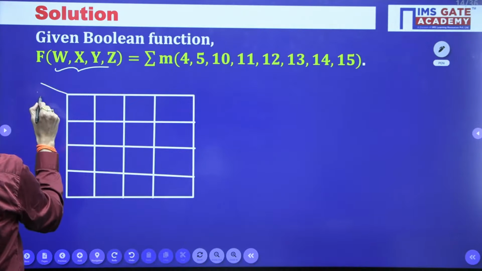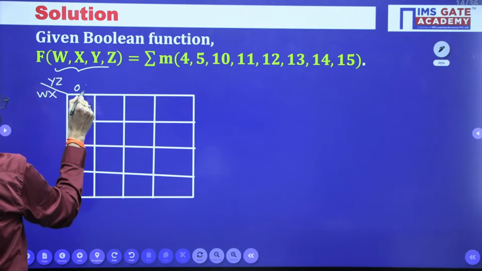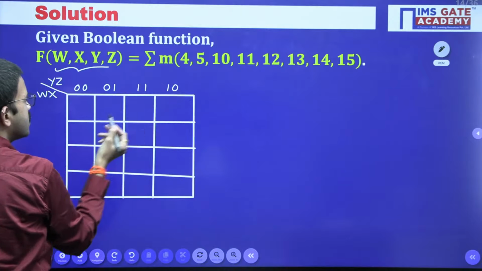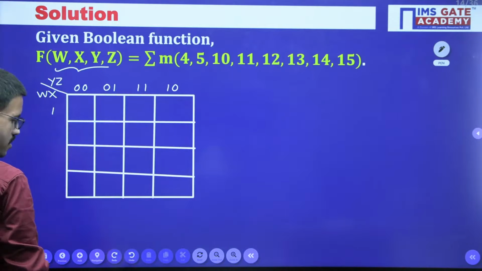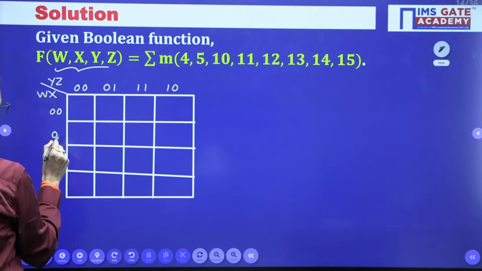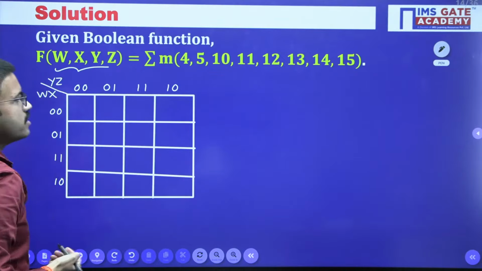Here the variables given are wx and then yz, with 00 01 11 10. This is the gray code for 2 bits. Similarly, here you can place the 2-bit gray code 00 01 11 10. Together we are having 4 variables.